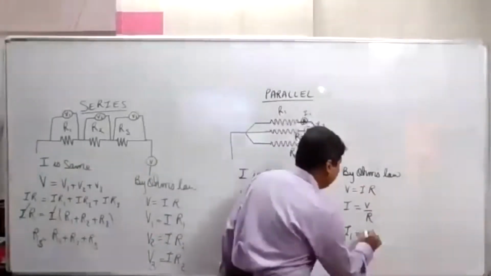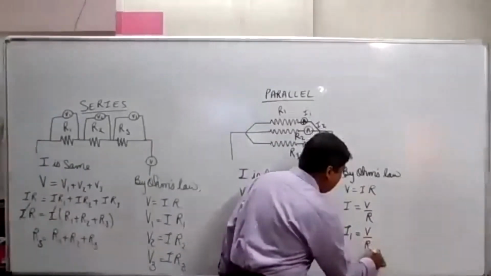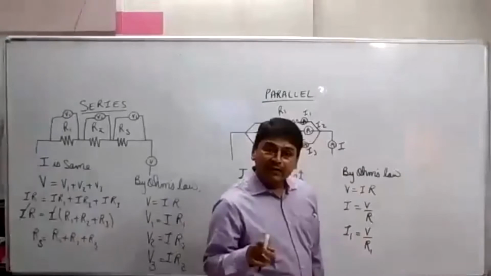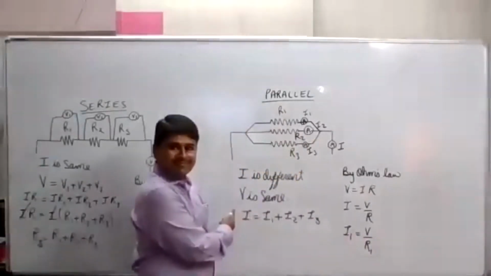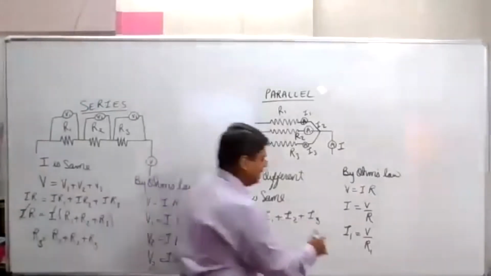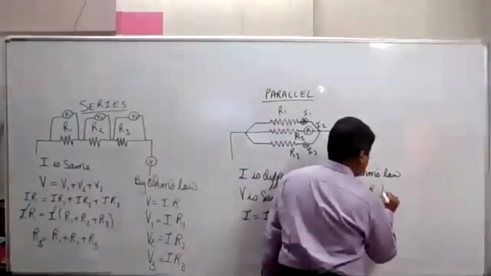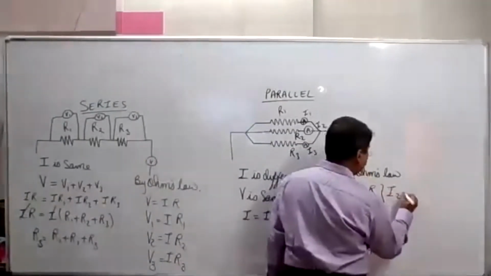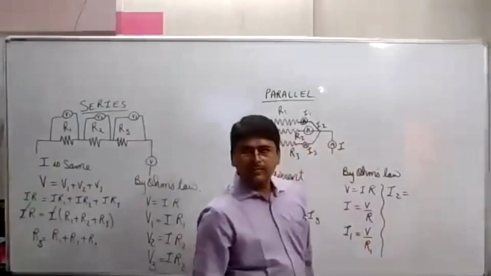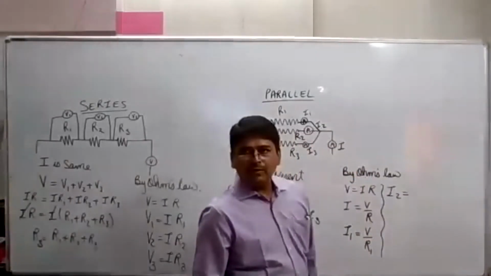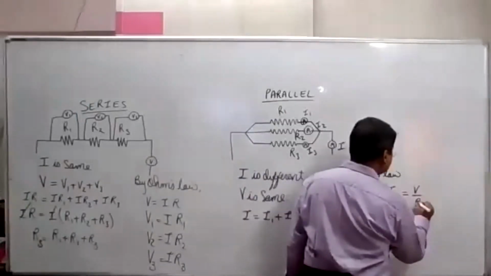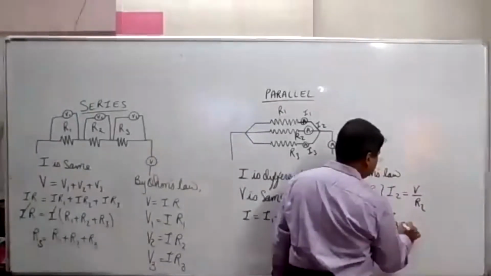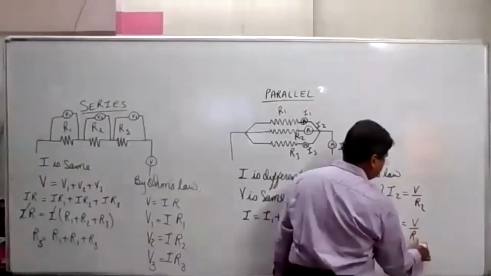Very good. Why only V? Because V is the same, potential difference is the same. Now tell me, what will be I2? V upon R2. What will be I3? V upon R3.